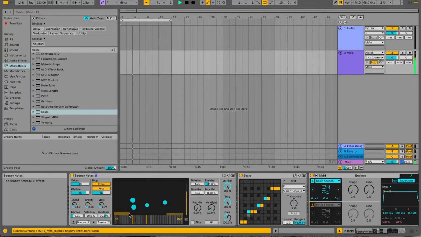Maybe bring that wall over a bit. Take the speed down a bit. And what I like to do is turn up this random direction, because that'll make the balls kind of move from side to side as well, which gives us more note variation.